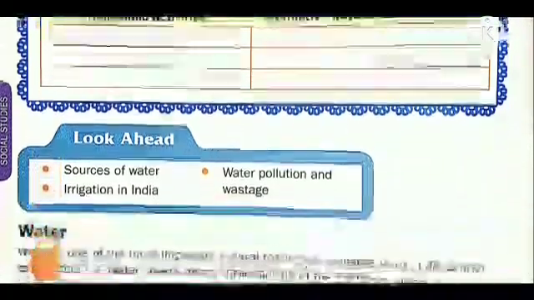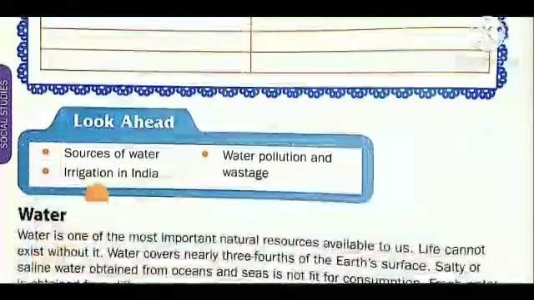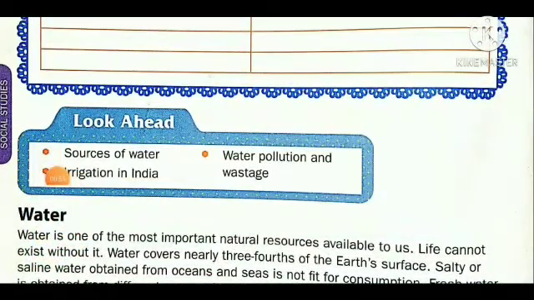So let us know about the points in this lesson. We are going to look ahead: sources of water, irrigation in India, water pollution and wastage. So these points we are going to highlight.